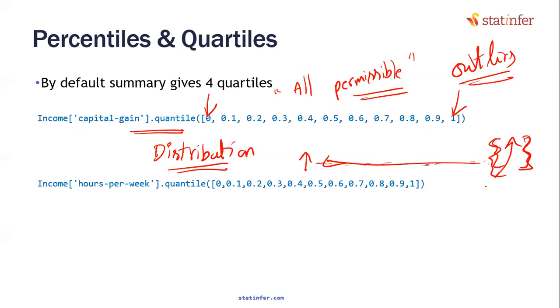We may need some business knowledge, some background on what this variable is all about and what the permissible values are. Mostly, even if we don't have the knowledge, looking at the rest of the values, we will be able to detect that these values are very different from the rest. So outlier detection is done looking at the percentiles. Looking at the percentiles, you can detect the outliers. Any question on this?